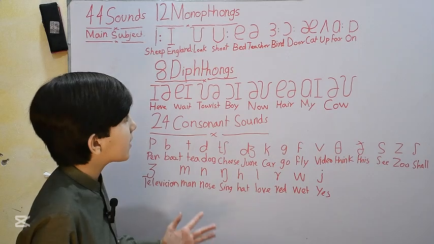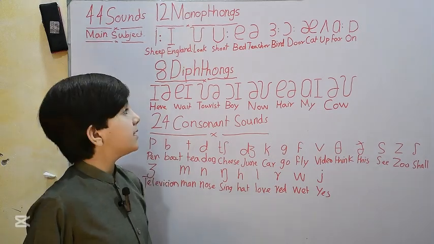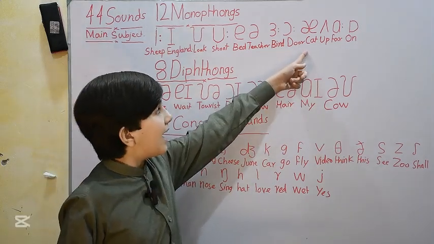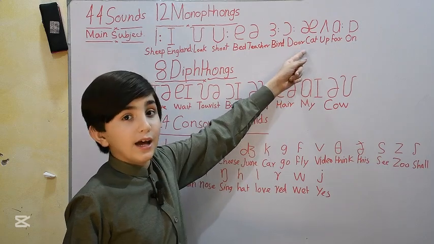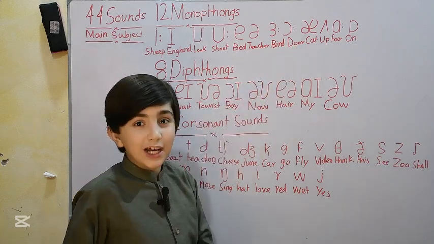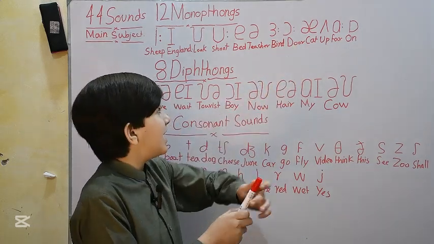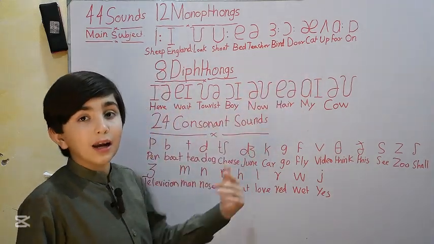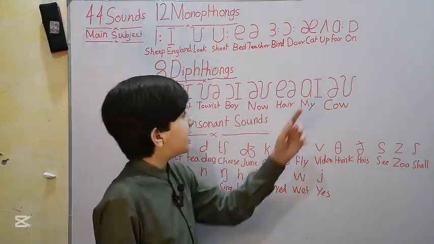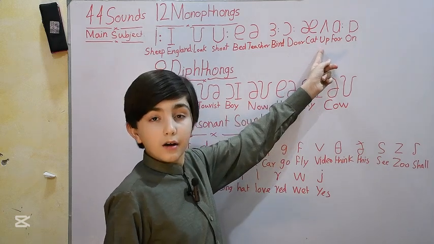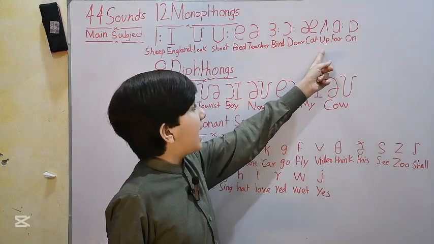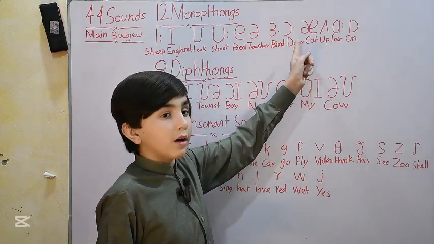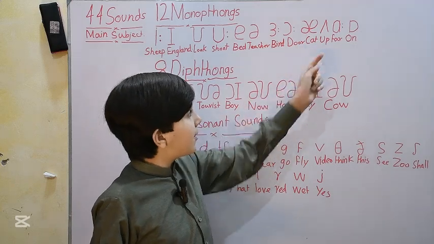The next vowel sound is a, as in the word cat. Do you know that cat is my favorite animal? Cat. Let's jump to the next vowel sound, as in the word up. Up.